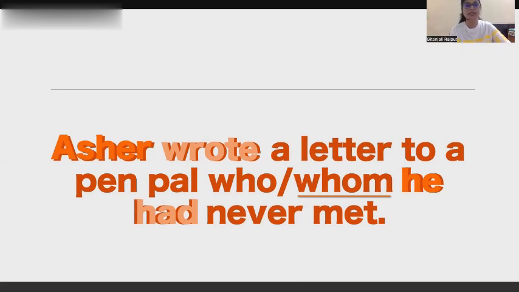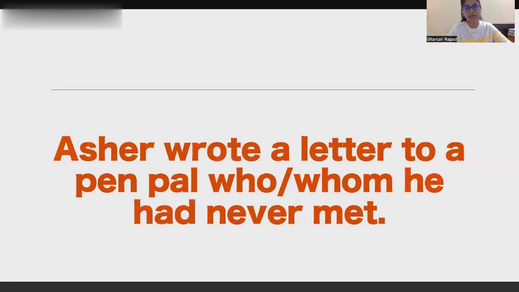Now let us take an example and see how who and whom gets implemented. In this sentence, Asher wrote a letter to a pen pal whom he had never met. In this sentence, we have to decide whether we got to use who or whom.